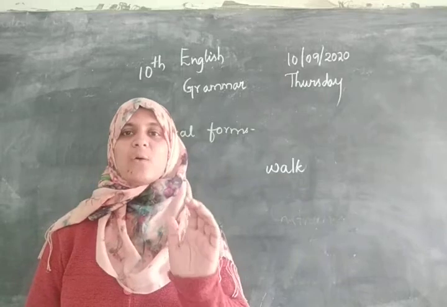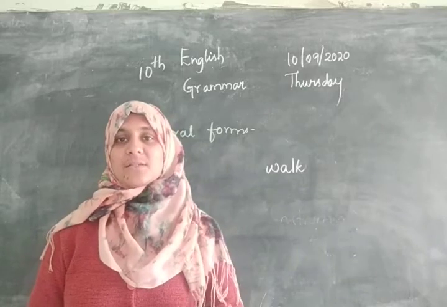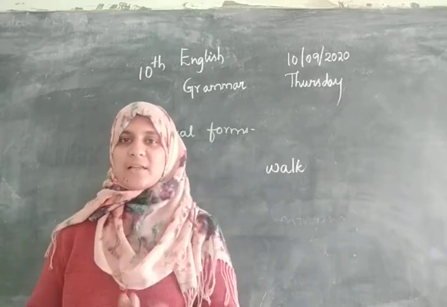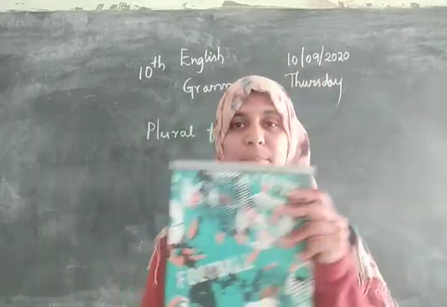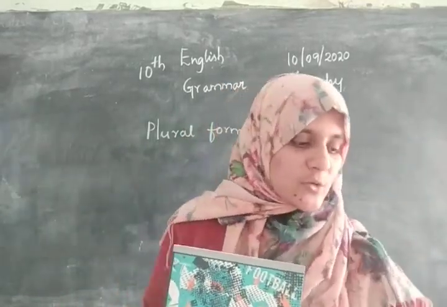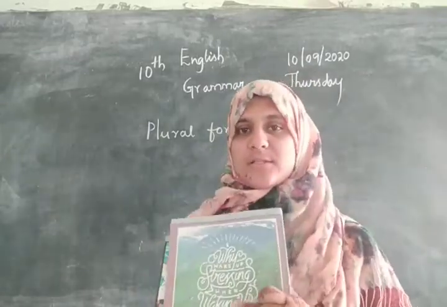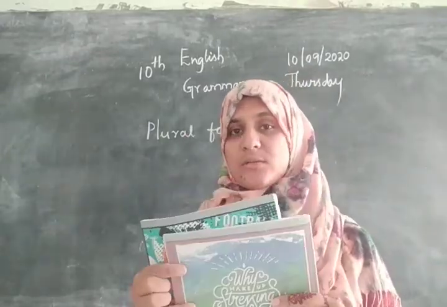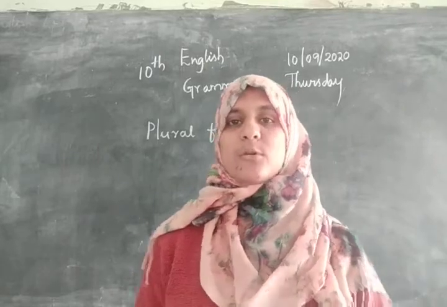मतलब एक सिर्फ noun को plural हो सकता है. Because वो एक चीज एक से ज़्यादा हो सकती है. For example, take this example of book. It can be one book, or if I'm taking two books, it can be two books. Because these are nouns and only noun takes plural form.